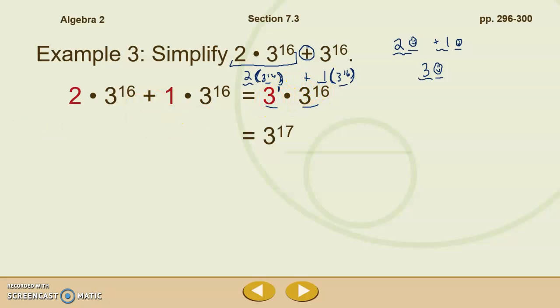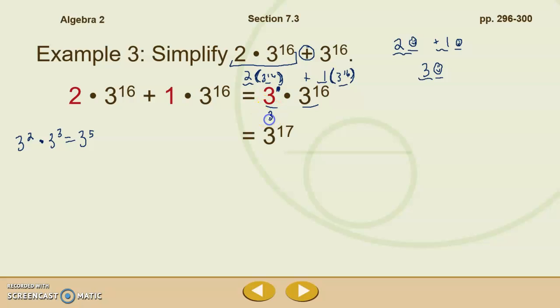When I'm multiplying bases, if you remember, when I had like 3 squared times 3 cubed, that was equal to 3 to the 5th. When I'm multiplying bases, since exponents are repeated multiplication, the exponents don't have to be the same. So 3 to the 1st times 3 to the 16th is 3 to the 17th.